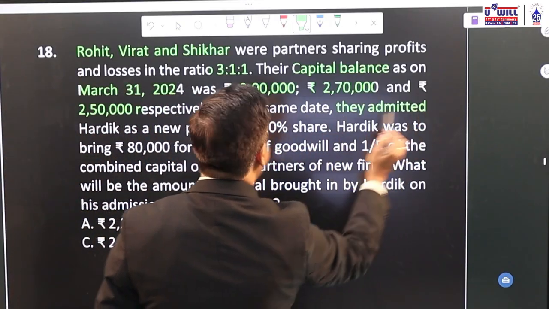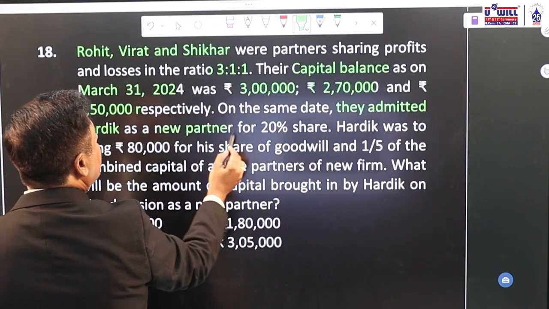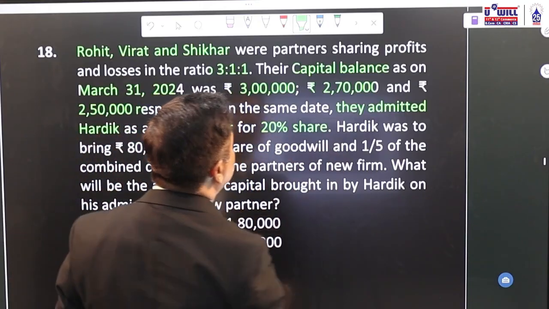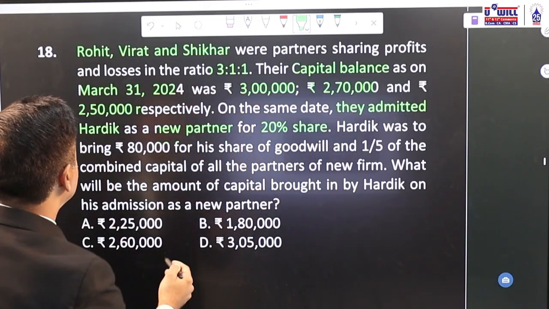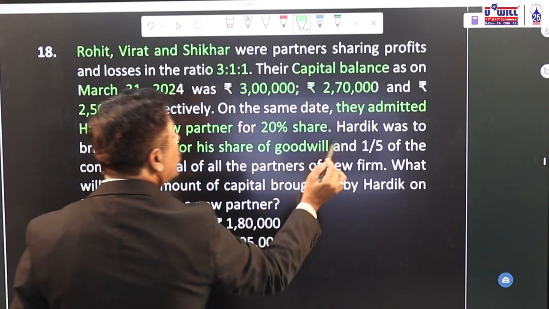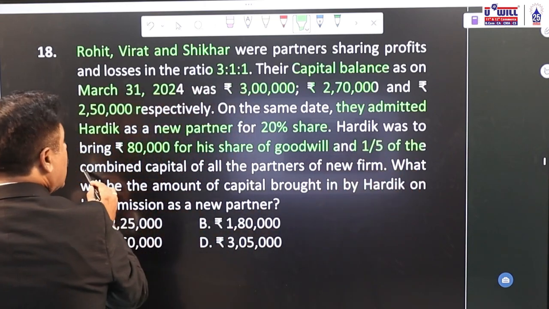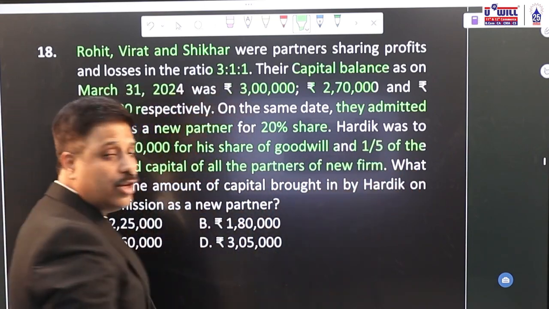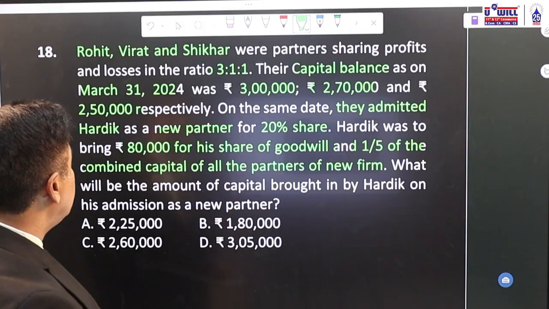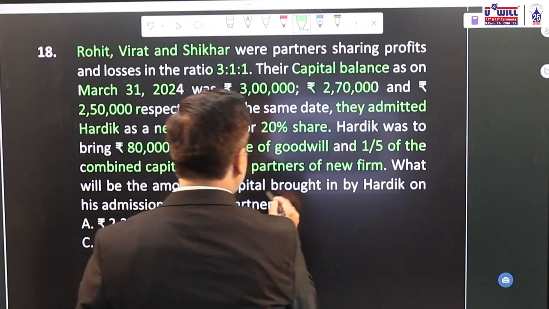On the same date, they admitted Hardik as a new partner for 20% share. Hardik was to bring 80,000 for his share of goodwill and 1/5 of the combined capital of all the partners of the new firm. What will be the amount of capital brought by Hardik?